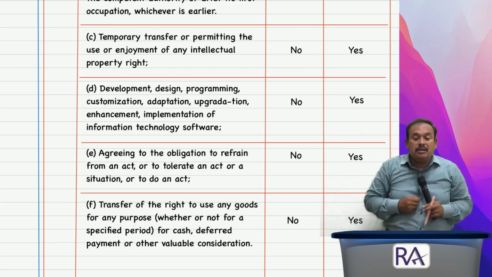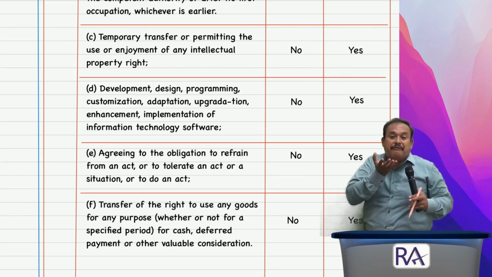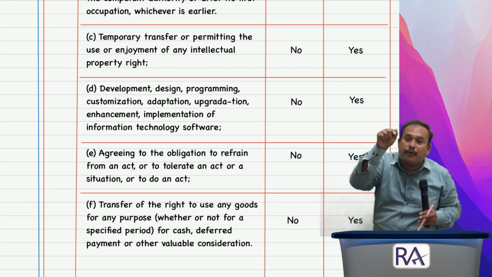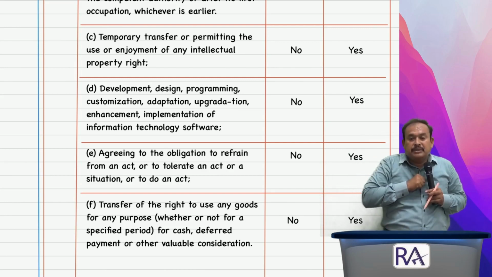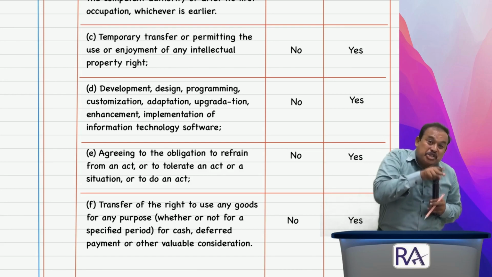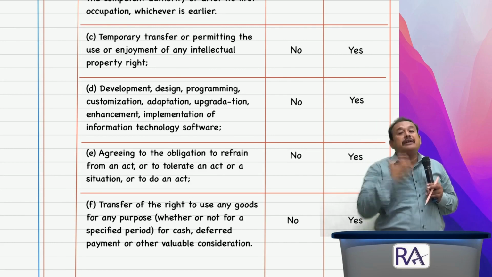No, sir. Wipro Private Limited already developed a very good customized software. Wipro Limited owned that software. Now Rafi Academy wanted to buy that software. The Wipro Limited is transferring title on such software to Rafi Academy.